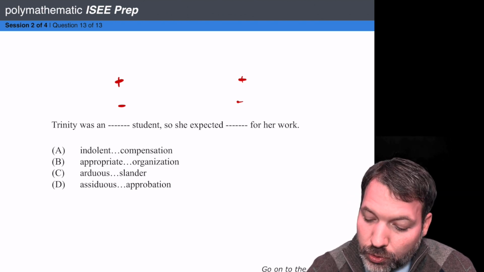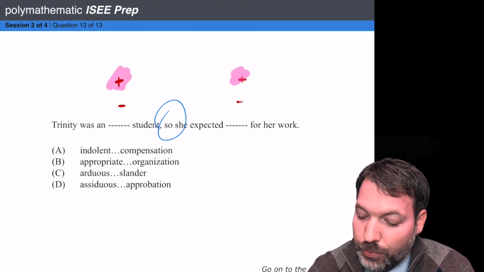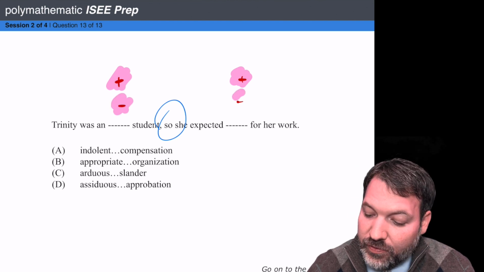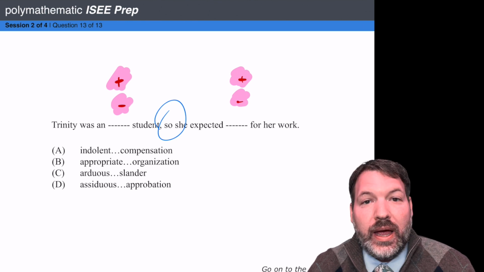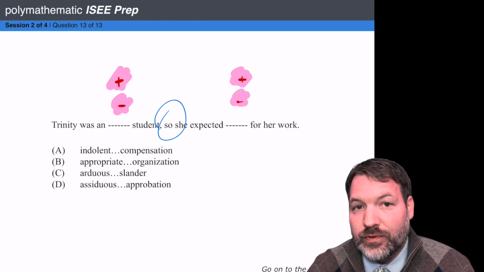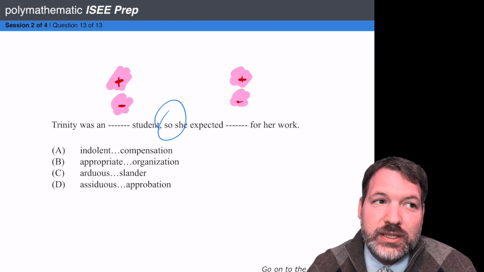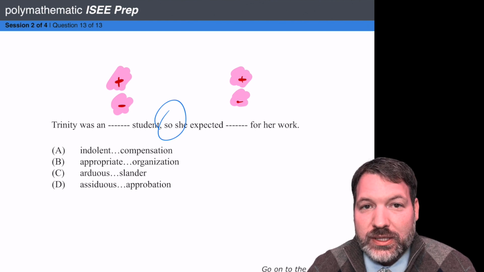We can definitely still rely on our direction words, so part of what's telling us is that the relationship between these blanks needs to be the same: positive, positive, or negative, negative. But as we go to the answer choices, either one of these could work out. Positive for the first blank, positive for the second, or negative for the first blank, negative for the second. So at this stage, really, we do just have to look at the answers. We can't necessarily come up with our own words, although we could come up with several examples.